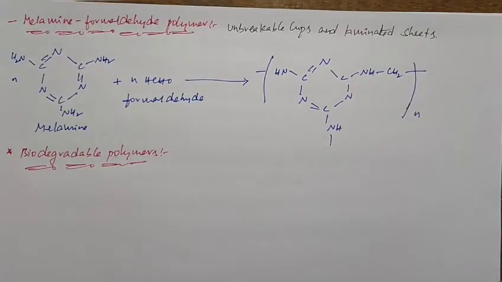The polymers which are degradable by microorganisms within a suitable period we call biodegradable polymers. The polymers which are decomposed by microorganisms we call biodegradable polymers.